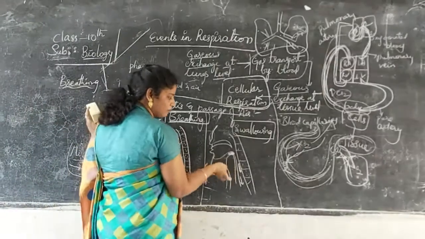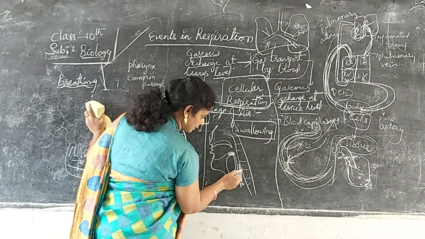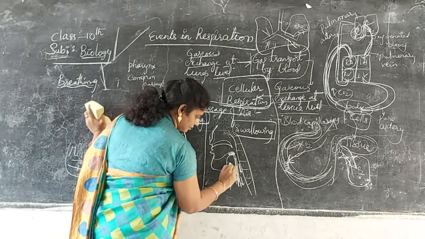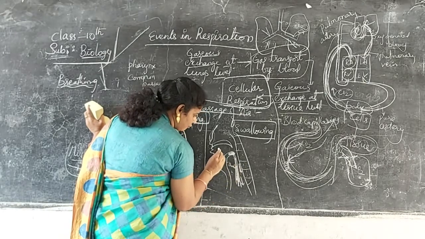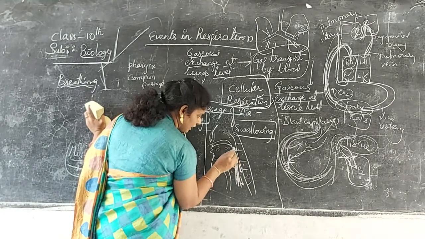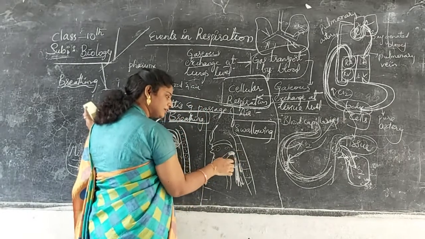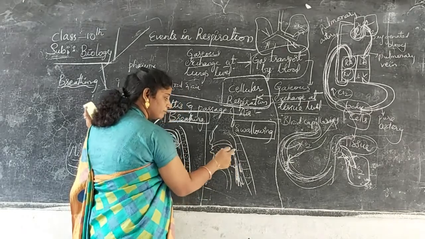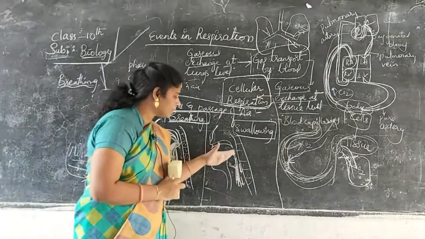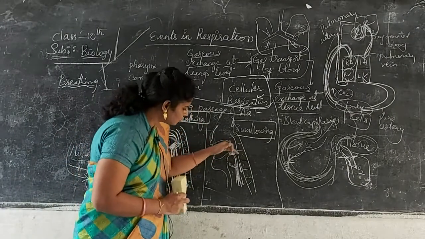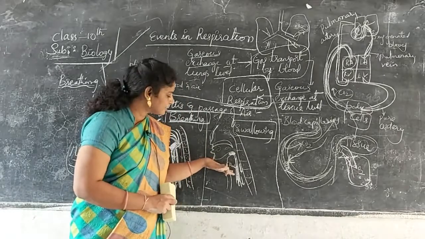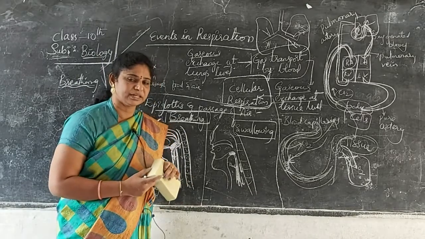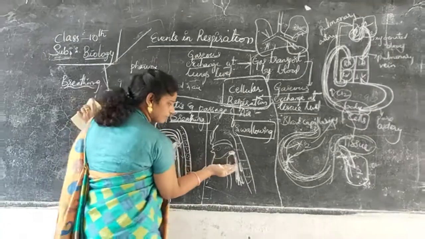Okay, now while swallowing, what is happening? See ma, this one is esophagus, this one is trachea. While swallowing the food from this one, the food has to be swallowed. In which gut it has to enter? Into the trachea or esophagus? It has to move into the esophagus. So before it, how much precaution should be taken? Epiglottis is taking lot of care that food should not enter into the trachea. If it enters into the trachea, what happens? The respiration may stop for few minutes, right? Immediately it pushes away with certain force.